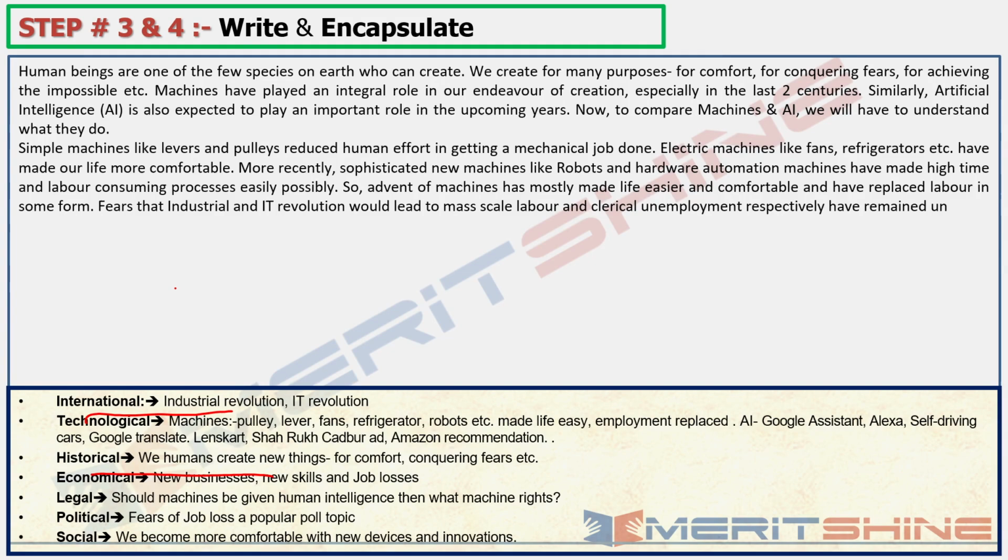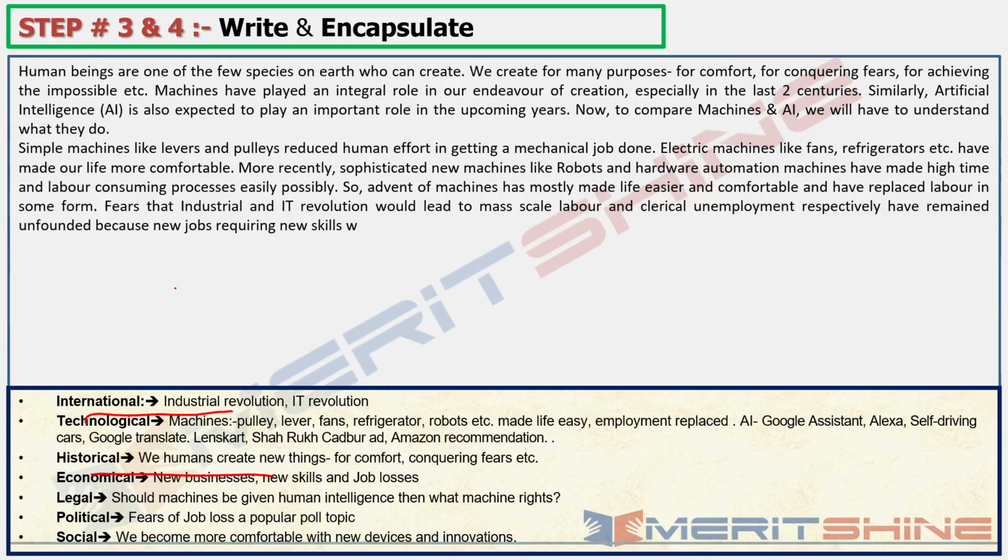Unfulfilled. Okay, you can also write unfounded, unfulfilled, or unfounded. Let us write unfounded. Unfounded is a better word for this situation. Because why? Because new jobs were created requiring new skills. Okay, right? Okay.